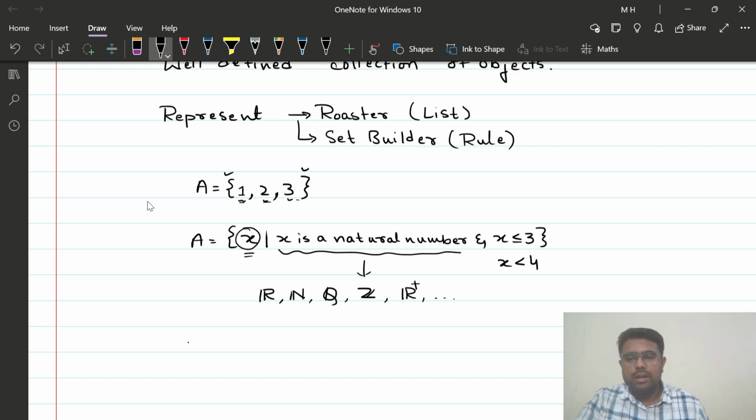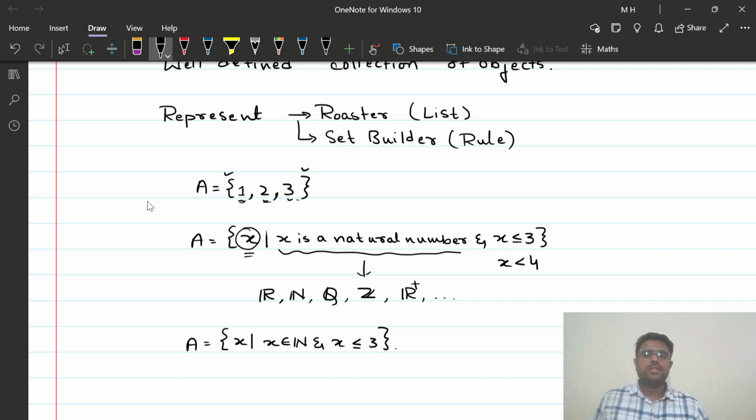Now, how can I write down the set A again in the simpler form? The set of all x such that x is a natural number, so x belongs to the set N. I can say this, right? X belongs to the set N means what? X belongs to the set of all natural numbers means x is of course a natural number and x is less than or equal to 3. So this is also one of the ways in which I can represent a set.